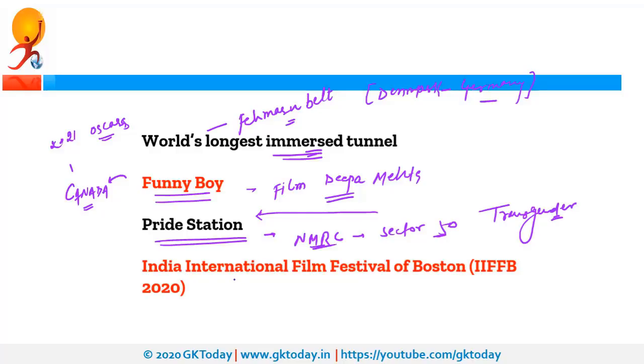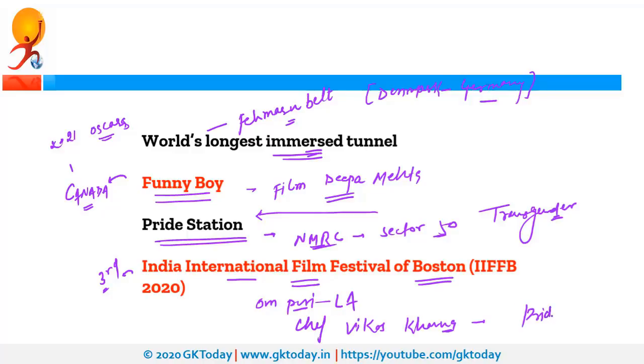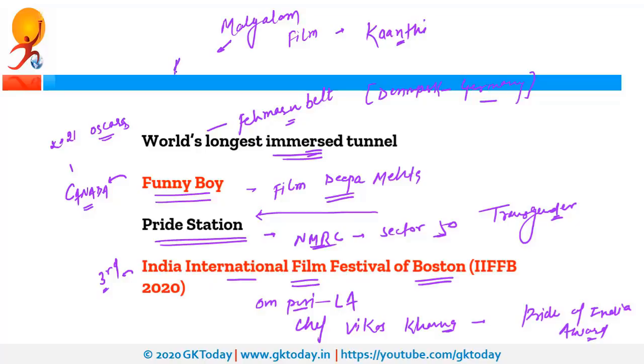Next is India International Film Festival of Boston. So recently late actor Om Puri was honored with a Lifetime Achievement Award at this India International Film Festival of Boston. So this was the 3rd edition. Apart from that, Chef Vikas Khanna was given Pride of India Award. And Malayalam film Kanthi won the Best Feature Film Award. Malayalam is the official language of Kerala.